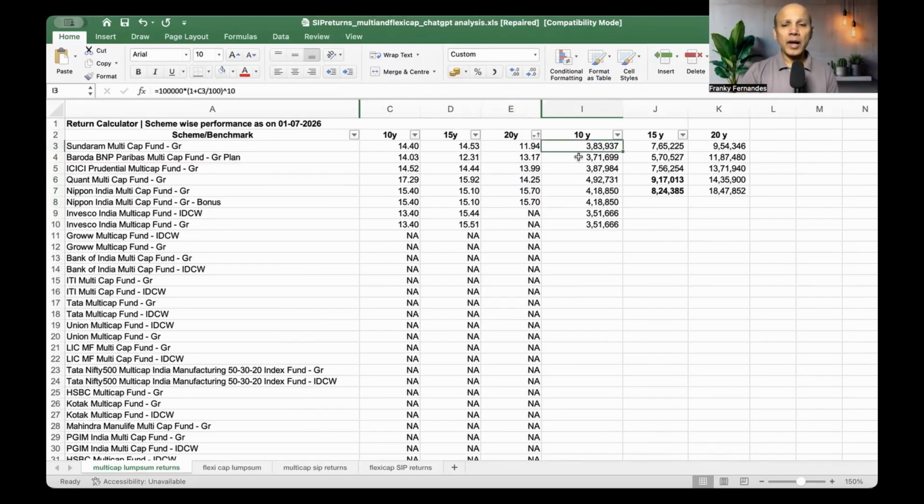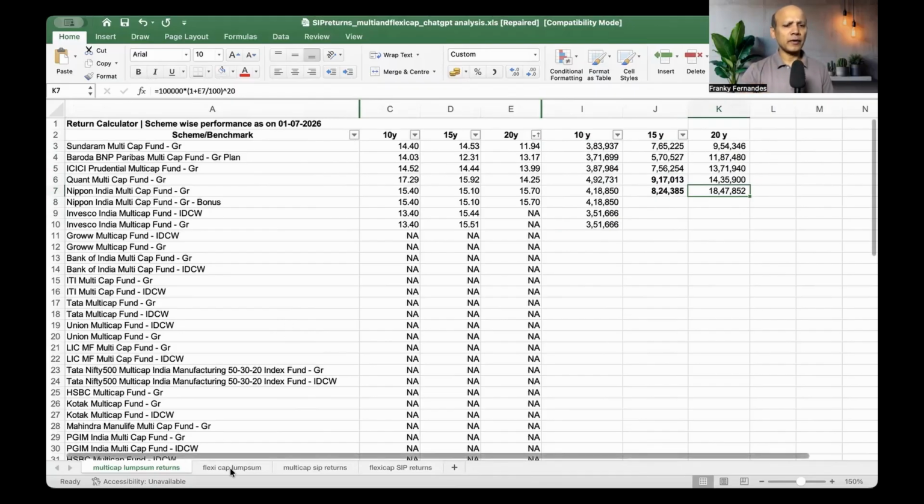So if you look at what happened to your 1 lakh lump sum investment, what returns it would have given, here you see close to 4 lakhs and 3.5 lakhs. So basically ranging from 3.5 to almost 5 lakhs. And here from 15 years, if you had invested a lakh, it would have been 5.75 lowest and the highest would be 9.17. And 20 year 9.5 to 18, right? So this is about multi-cap. Now let's take a look at flexi-cap.